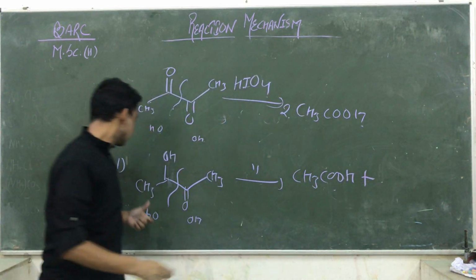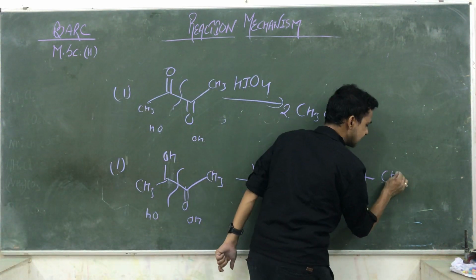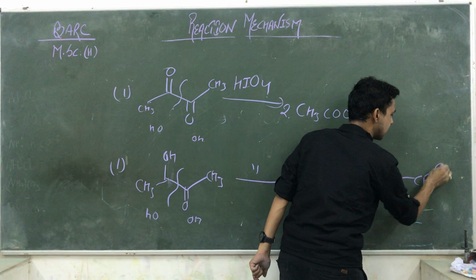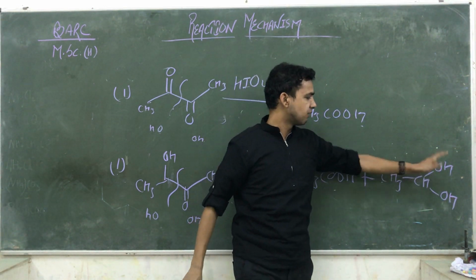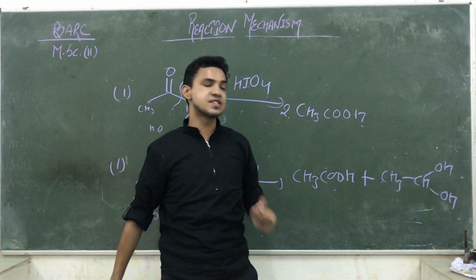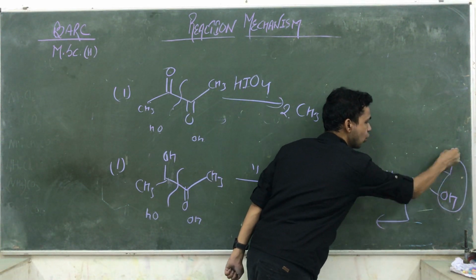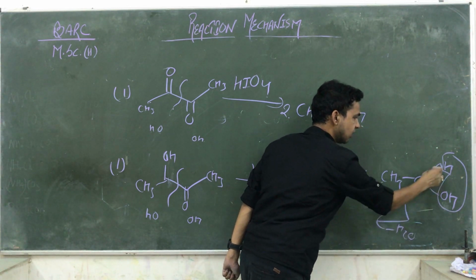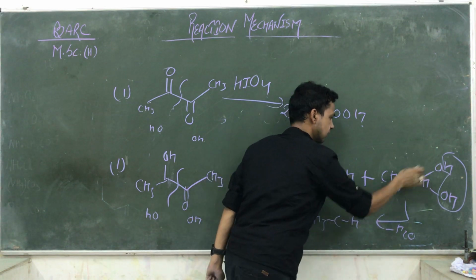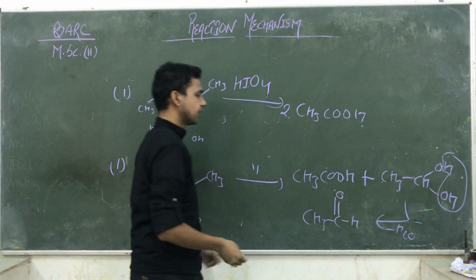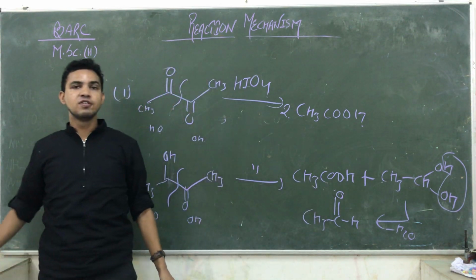The next one is CH3CH(OH)2. And you know it is not possible for one carbon to have 2 hydroxyl groups. It is unstable. So it has to be heated, and H2O is eliminated. What is left is only O. So what is formed? CH3CH double bond O, an aldehyde. So you are getting one molecule of acid and another molecule of aldehyde.